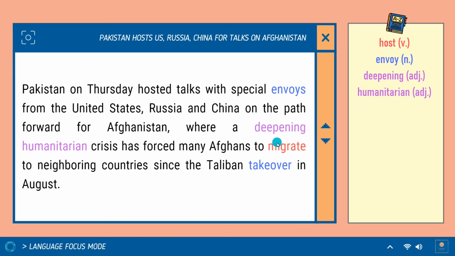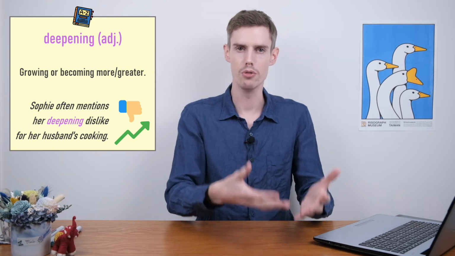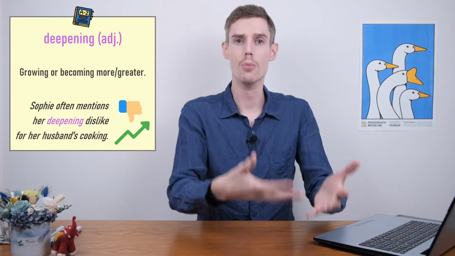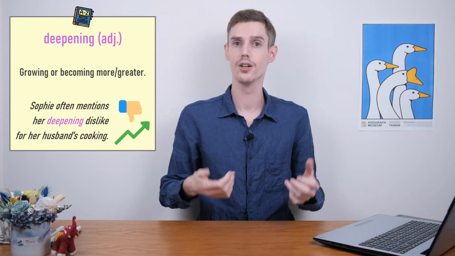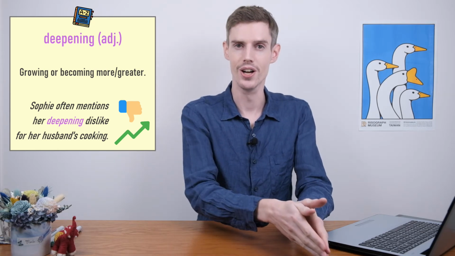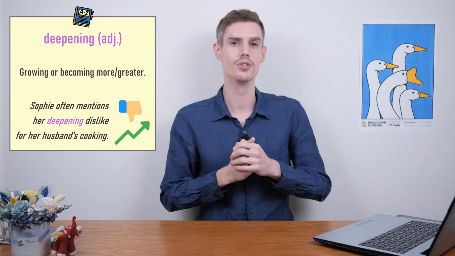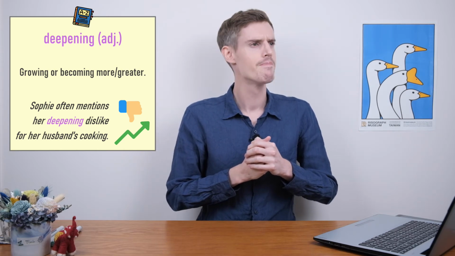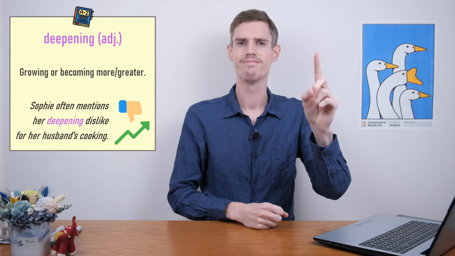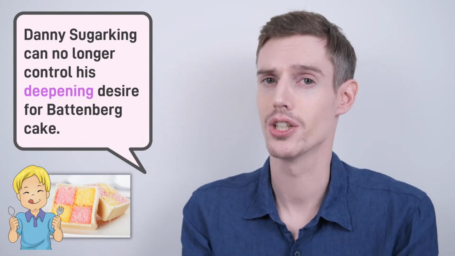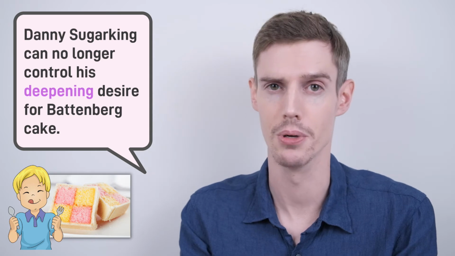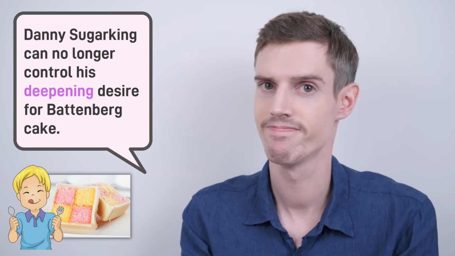Okay, so we've got two adjectives together here. So let's have a look at deepening first of all. Okay, so if something is deepening, it means that it's growing or becoming greater, bigger, or more so, okay? And of course it can also just mean going deeper as well and closer to something. So deepening there, okay? Here's an example sentence. Danny Sugar King can no longer control his deepening desire for Battenberg cake. Okay, so that was the first ADJ in the article.